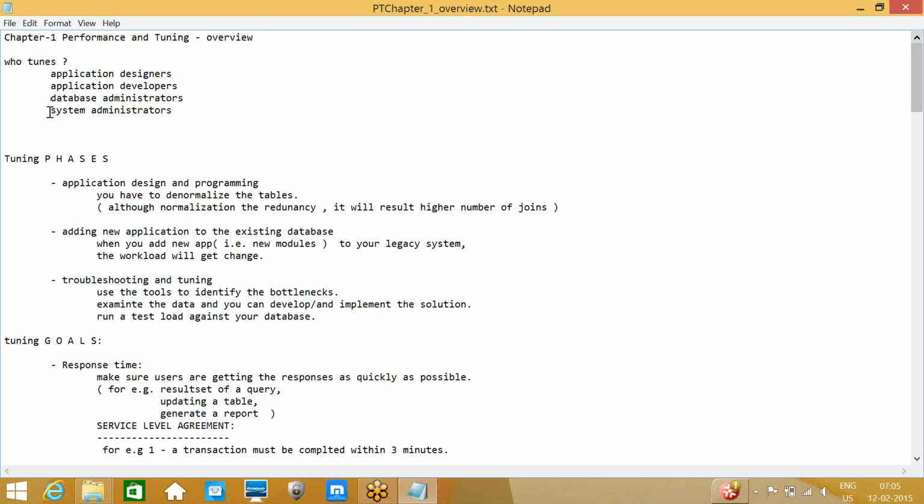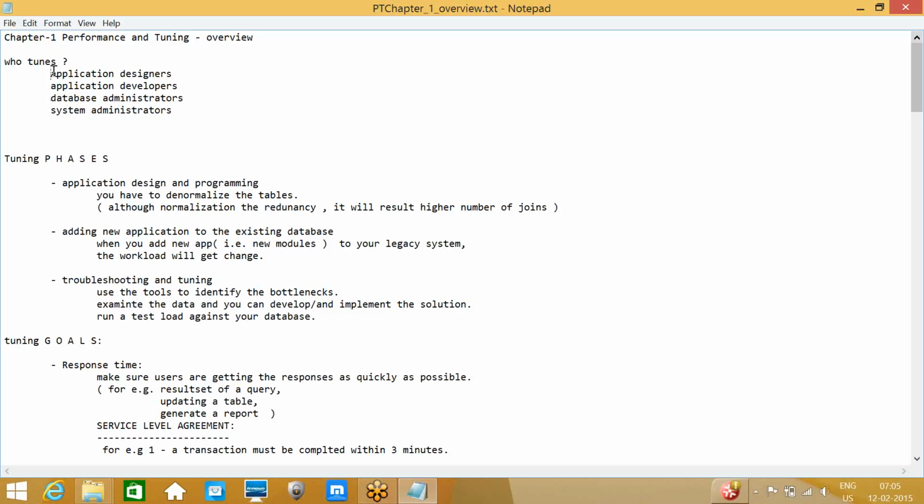We need to sit with the system administrator and define the exact parameters. Suppose my application requires more CPUs, then we need to ask them to add more CPUs so that we can improve the performance of the application. Even RAM also: if the SGA requires more RAM, we need to ask them to add it.